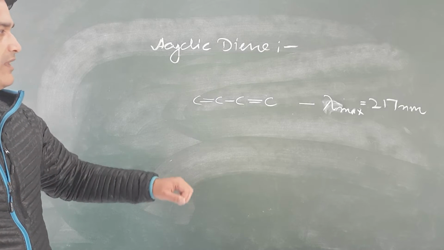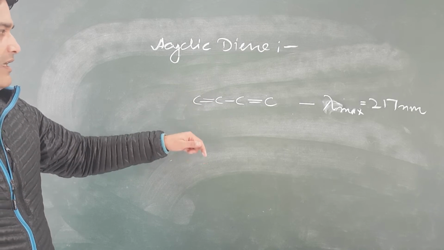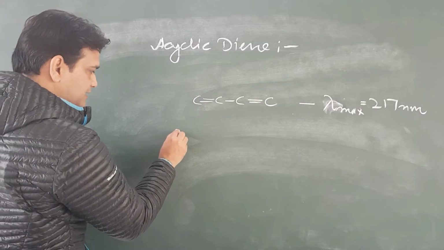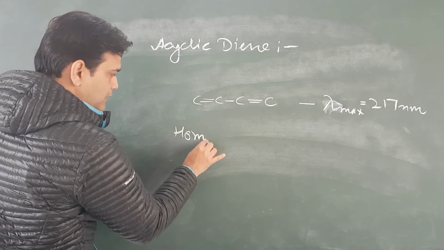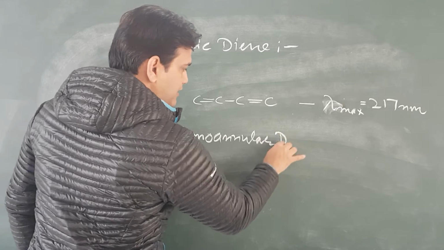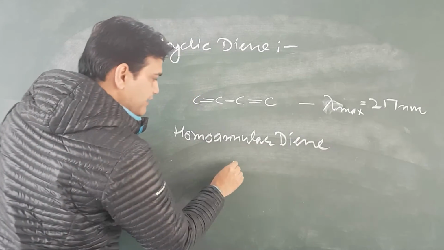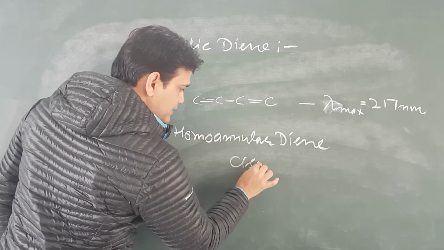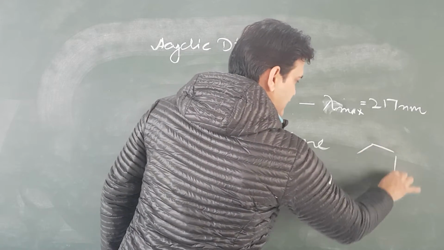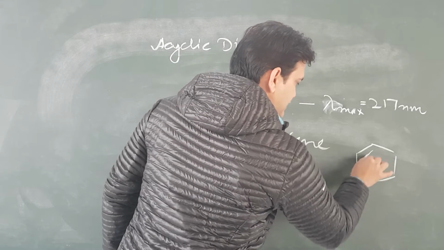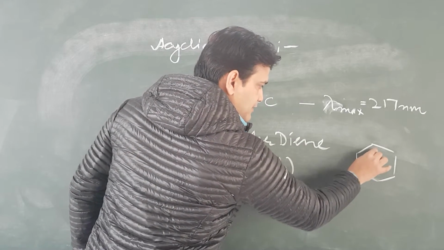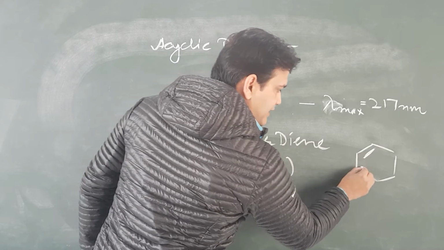And for cyclic systems, we have two types: homoannular diene or cissoid. It is a system like this: double bond, single bond, and then double bond.